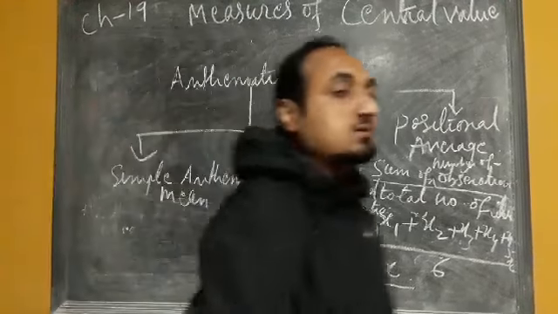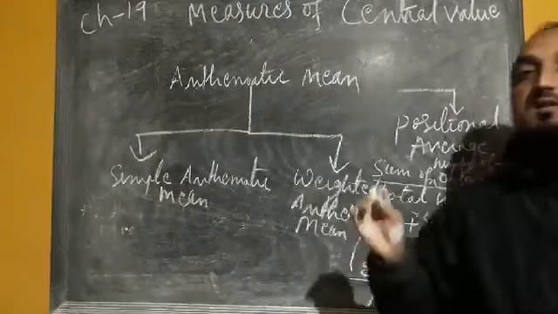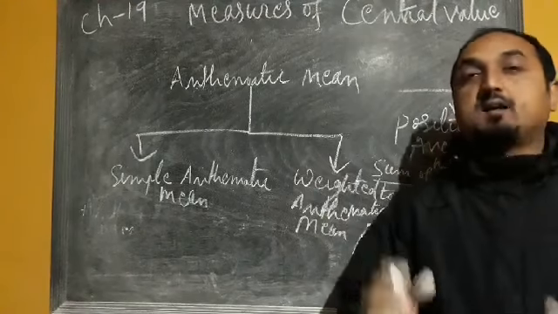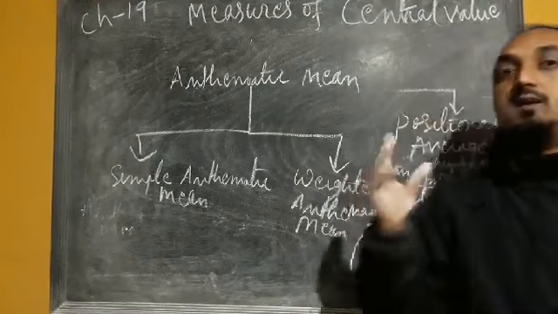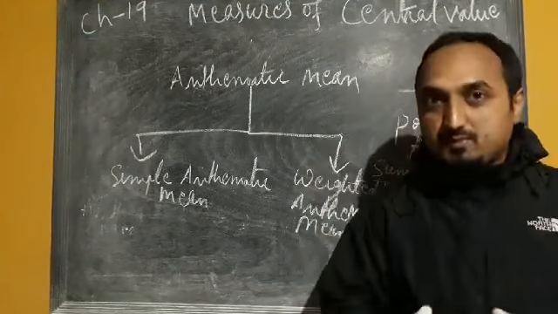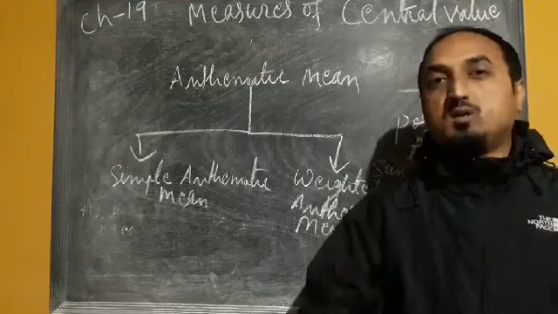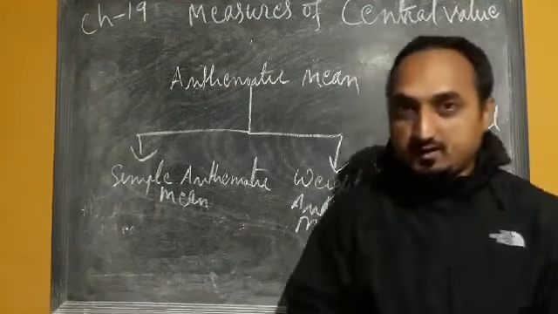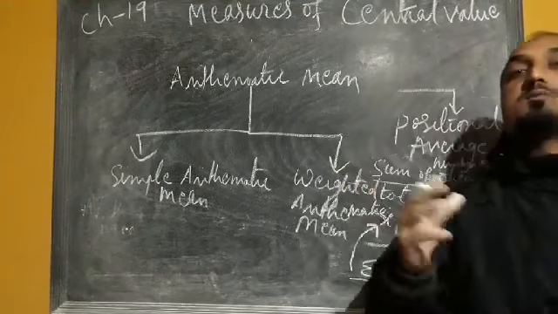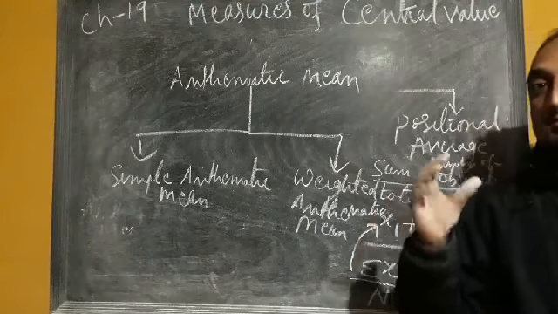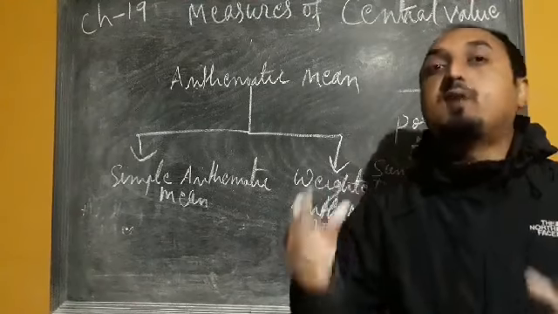Now, what is simple arithmetic mean? In the case of simple arithmetic mean, whatever items are given in the series are equally important. Each and every observation in the given series has equal importance. Whereas in the case of weighted arithmetic mean, all the given observations may not have equal importance. In terms of relative importance, they vary with each other.